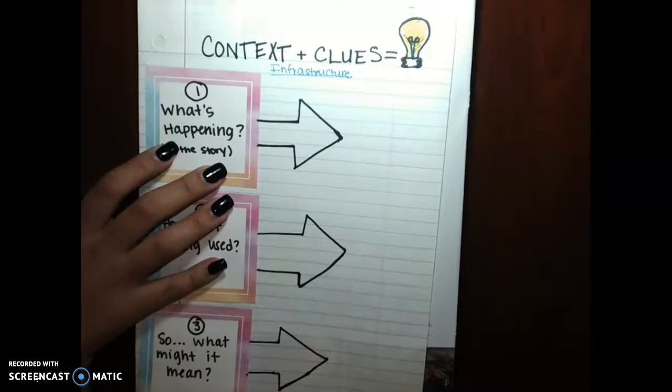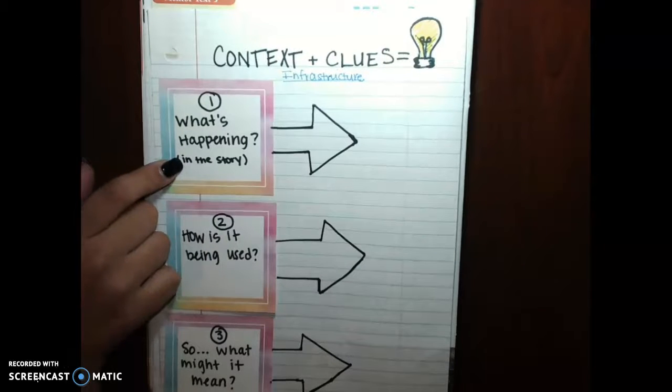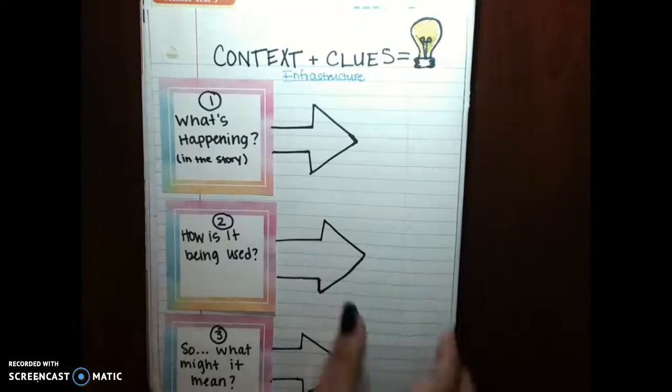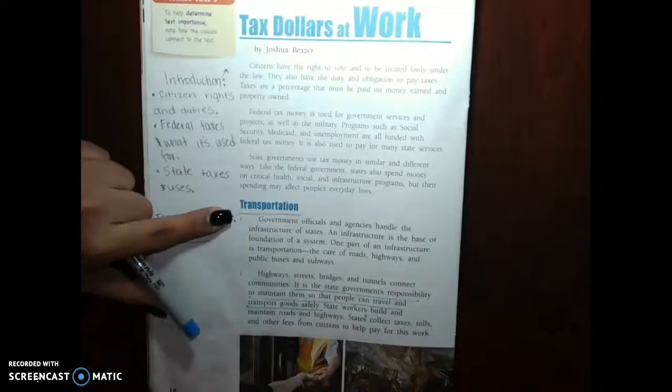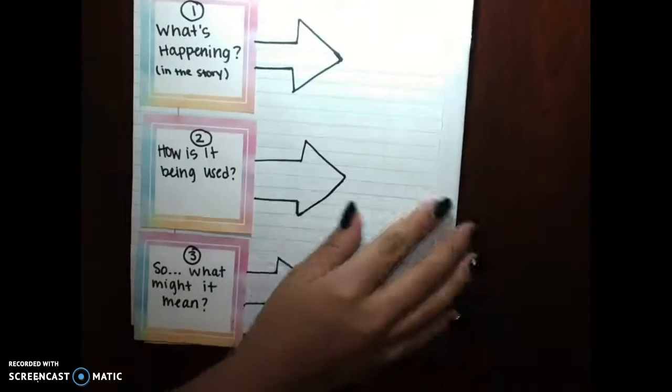So we're going to look at Tax Dollars at Work, and we're going to look at the section on transportation. The first question you're going to ask yourself is, what's happening? What's happening in the story? In the transportation section, we'll read it through together and just make an observation. What's happening in that section?